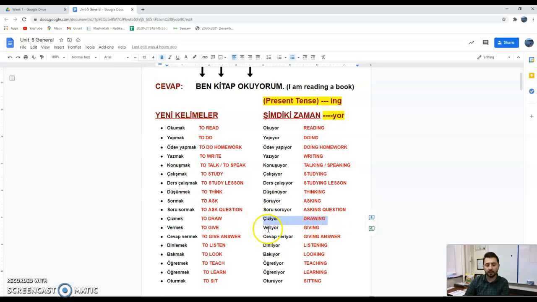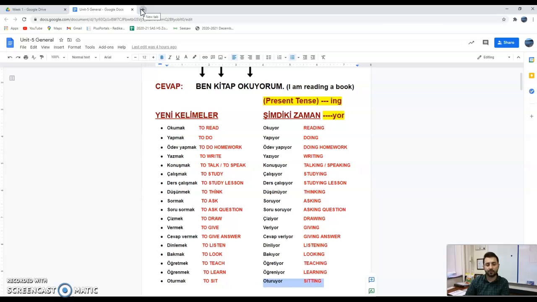Çiziyor is drawing. Veriyor is giving. Cevap veriyor is giving an answer, or it means answering. Dinliyor is listening. Bakıyor is looking. Öğretiyor is teaching. Öğreniyor is learning. And oturuyor is sitting.